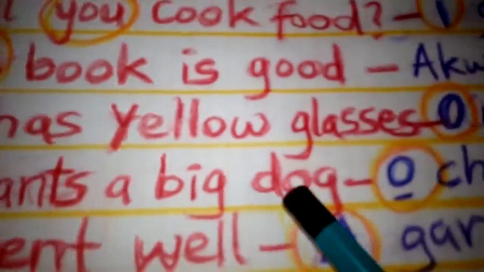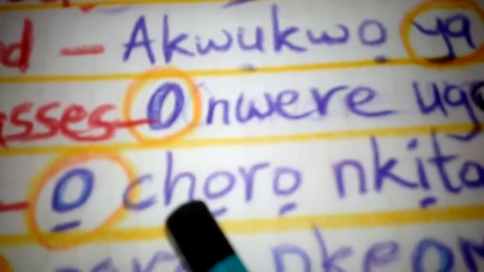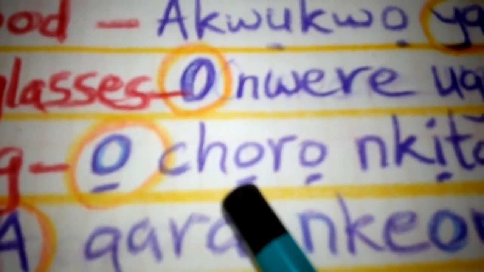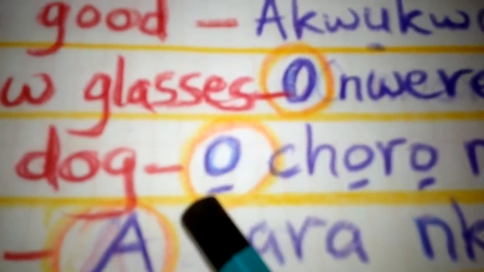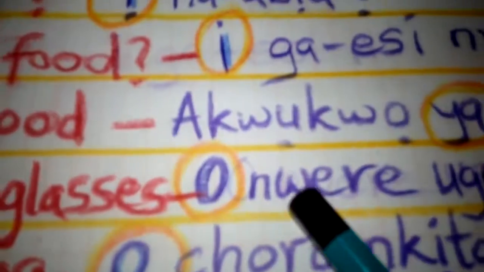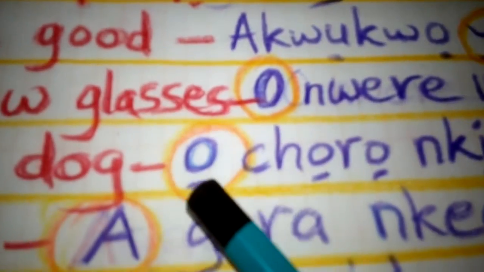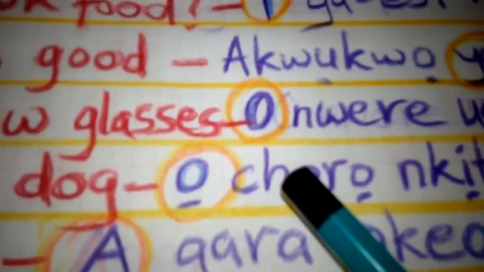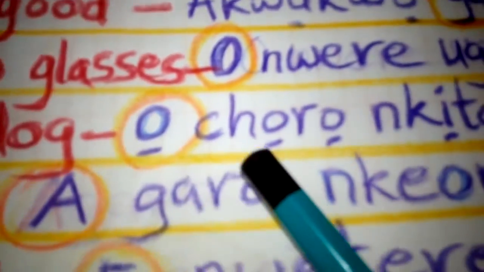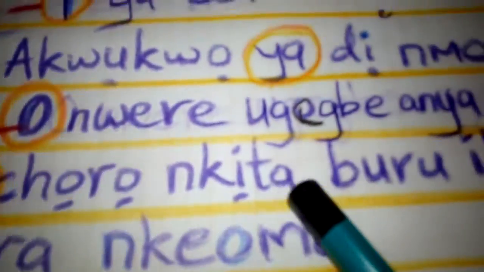You see what I'm trying to tell you here? Ọ, why do we use Ọ here? Because chọrọ is the verb here, and this verb's vowel belongs to our group, that they have dots underneath. That's why we use Ọ here. If there are no dots underneath, you use O, like here. This belongs to A group, this belongs to our group. That's why we use O. So you check the verb, the infinitive verb, the forms of verb video. You will see what I'm trying to say here. Okay, it will help you a lot.